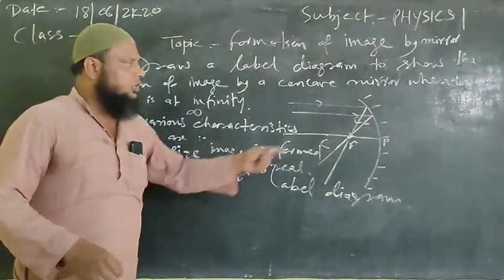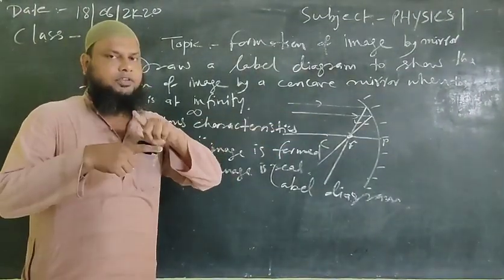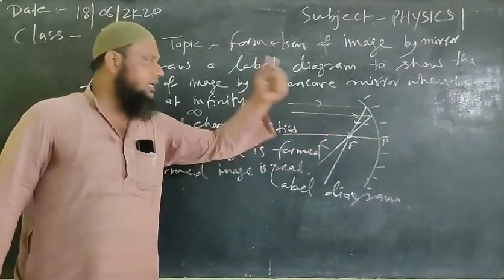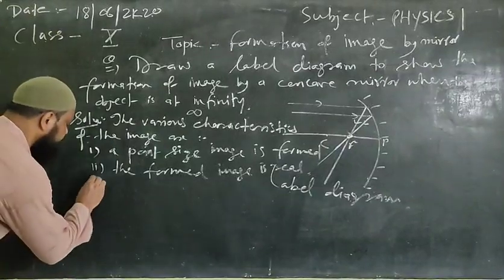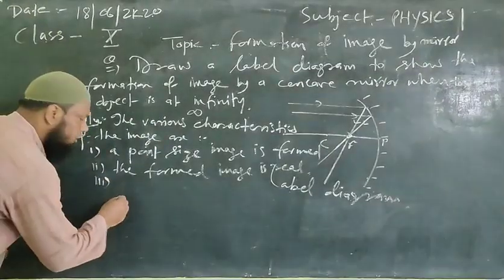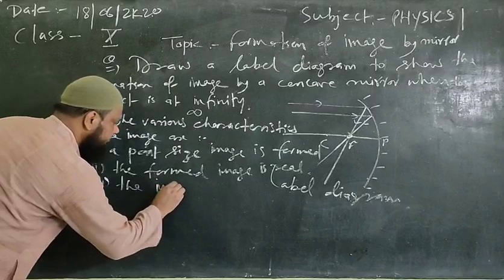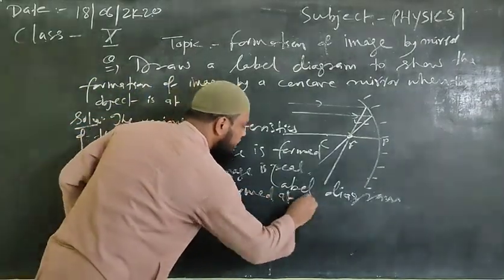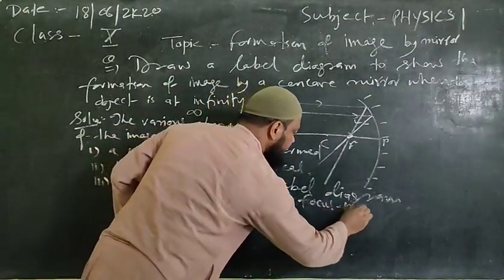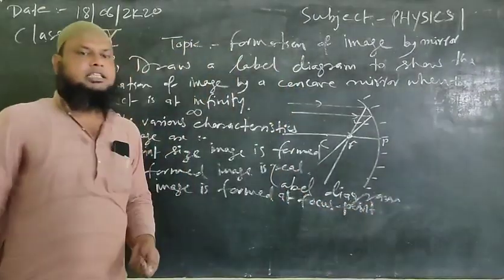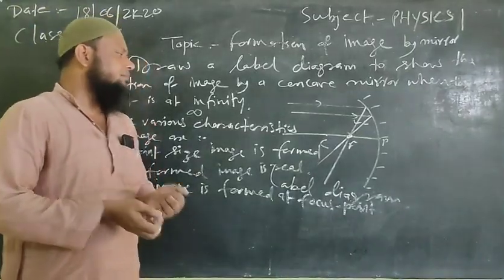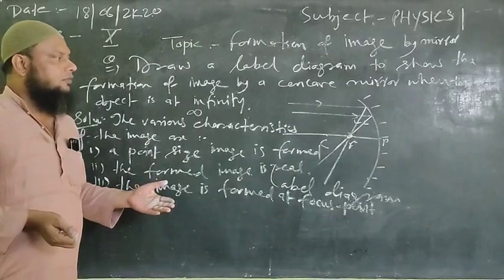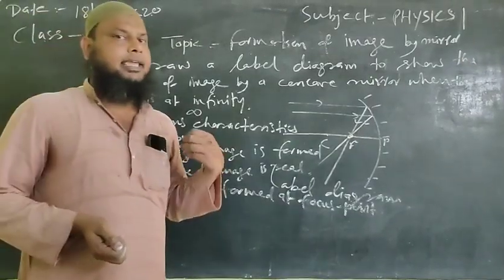Why real? Because after reflection, the reflected rays are directly intersecting each other, and that's why the formed image will be a real image. Third, the image is formed at the focus point. So we have to keep in our mind these few characteristics of the formed image for the case when the object is lying at infinity.